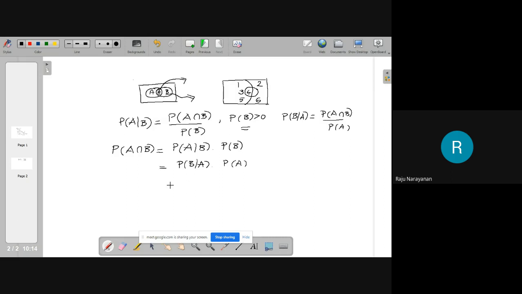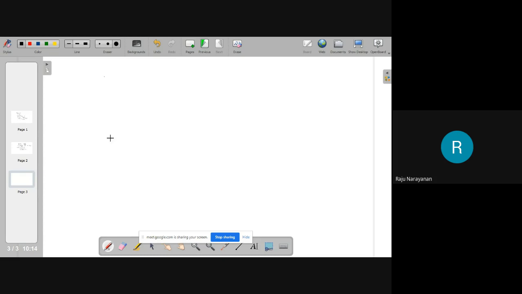This is called the multiplicative law of probability. Therefore, if you know probability of A given B and P(B), or probability of B given A and P(A), you can easily find the probability of the joint occurrence of A and B. Okay, I will do 2-3 problems to make these ideas clear.